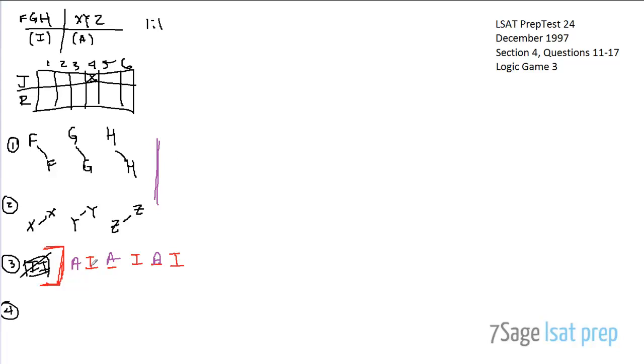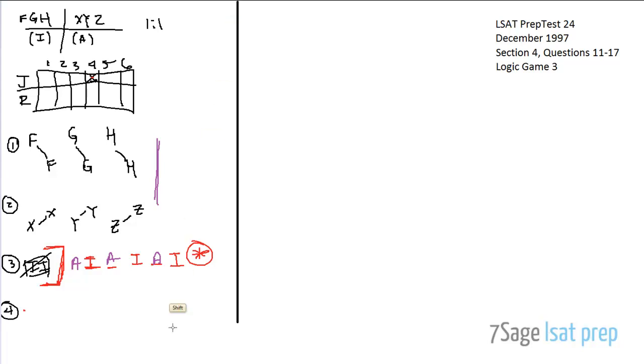And so we actually know the exact order, maybe not of the specific books that Rosenberg is reading, but definitely this one's got to be advanced, then this one's got to be introductory, then advanced, introductory, advanced, introductory. And this is the big deduction of the game that will really, really help you moving forward. Okay, rule number 4 is just right up here, right? Rule number 4, X is in 4 as far as J is concerned.